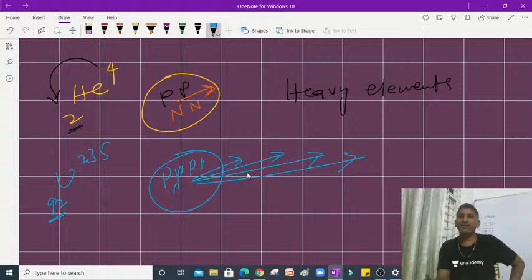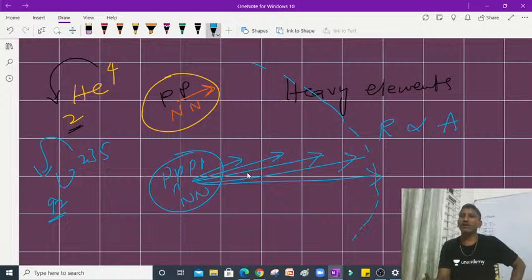Which means radius depends on mass number. The protons and neutrons must both be shown within the nucleus boundary, so the nuclear radius will increase depending on mass number.